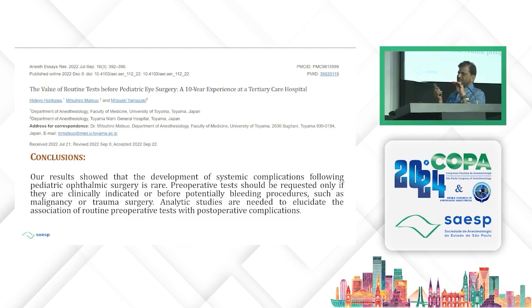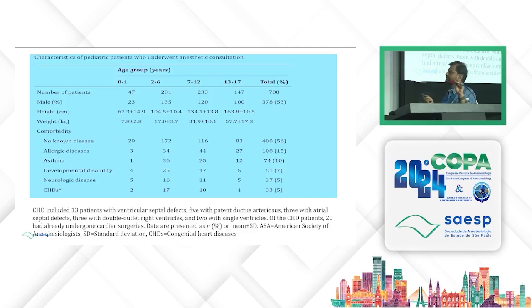This is one study published by a Japanese group, where they have 10-year experience at a tertiary care hospital regarding management of cataract patients, and they said the development of systemic complications following pediatric ophthalmic surgery is rare. So preoperative tests should be asked with caution. They should be asked only when they are required. So it is a very low risk surgery.